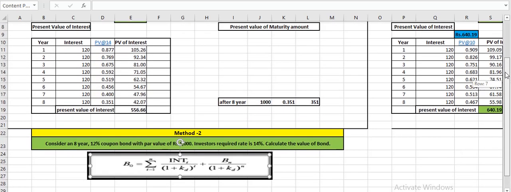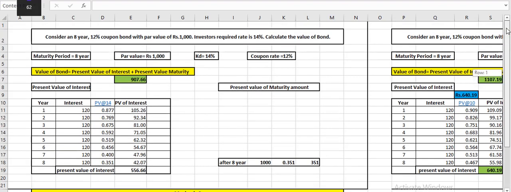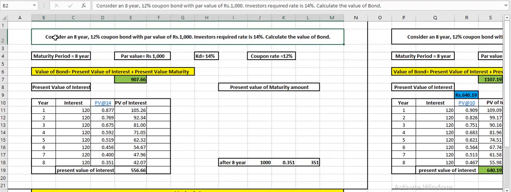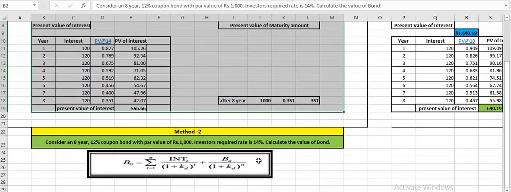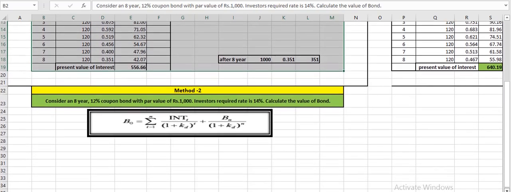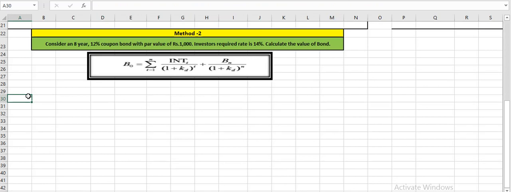So this is the second part of this bond valuation. Let's do the same question but with an alternative method. This is method number 1, where we can find out the value of the bond by using the tabular method. If we calculate the value of the bond with the help of the formula given for valuation of bond, the answer would be the same but the calculation will be different.